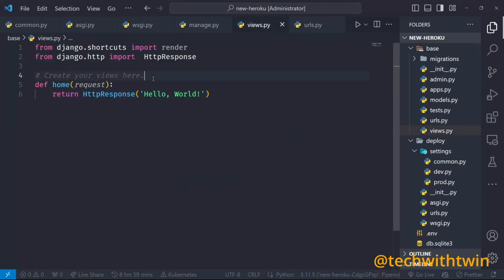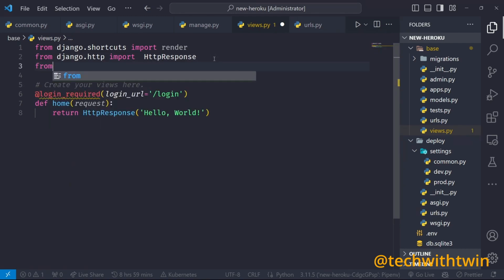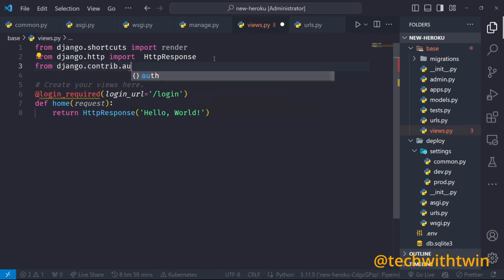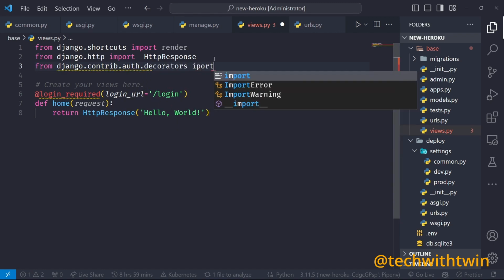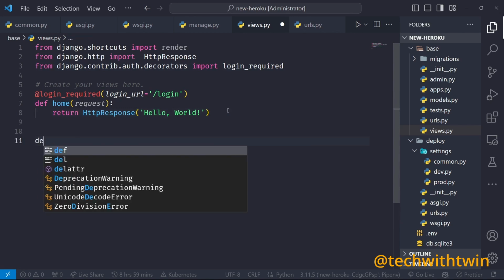For the home view, I want to start making these ones required. So login_required says everyone has to be logged in to be here. The login_url is equal to /login. I want to start securing the application. So from django.contrib.auth.decorators import login_required. We want everyone in the home route to be logged in. Okay, so we need to create a login view so that people can log into our application.